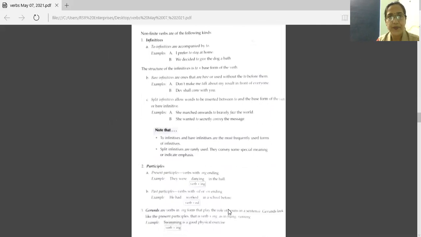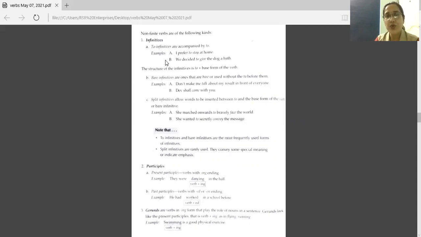Now next, non-finite verbs are of the following kinds. Let's see what these are. First, infinitives. Second, participles. Third, gerunds. Let's see what infinitives are. To infinitives are accompanied by to. That is, after to, you have to use the base form of the verb, or you can say the first form of the verb.